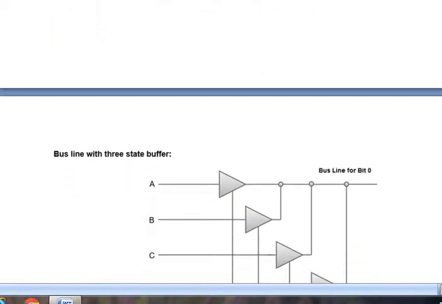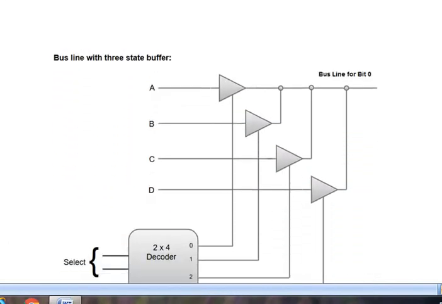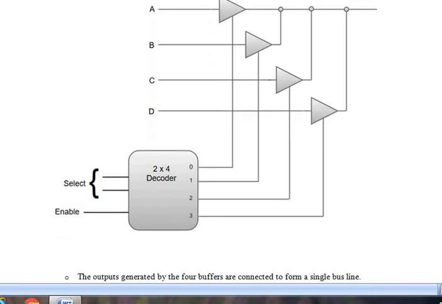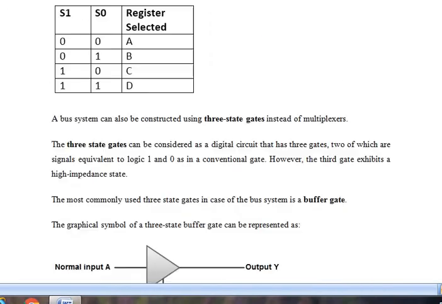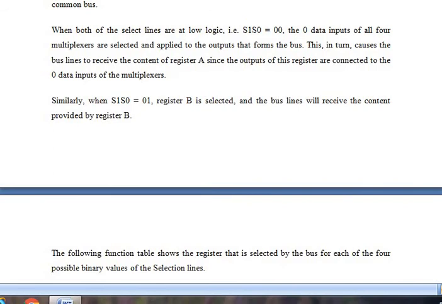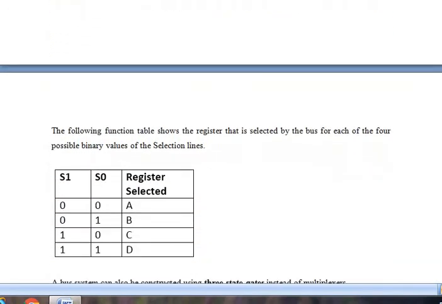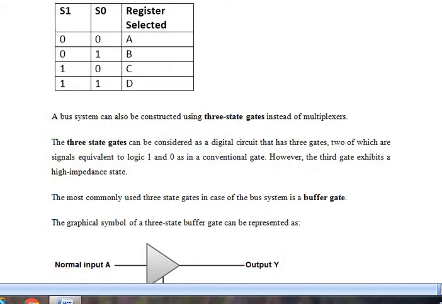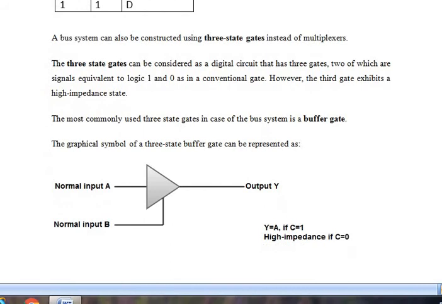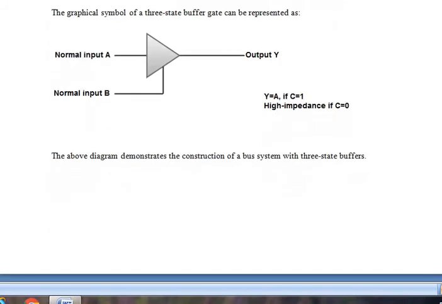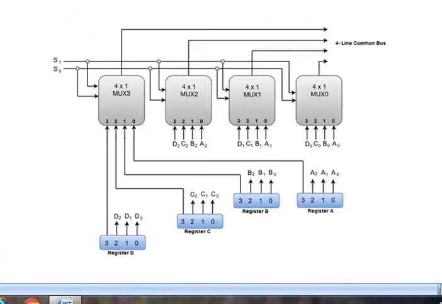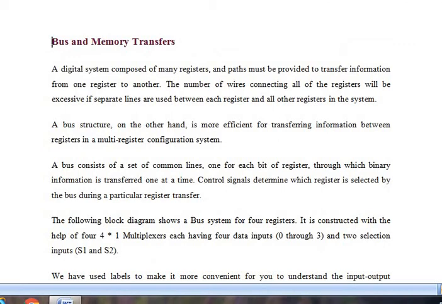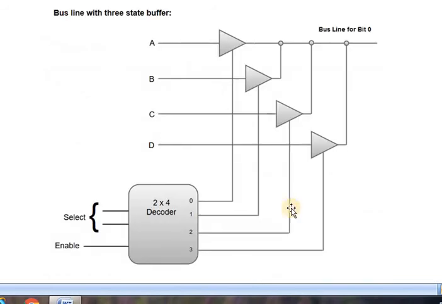See here. So this is the diagram, bus line with 3-state buffer.